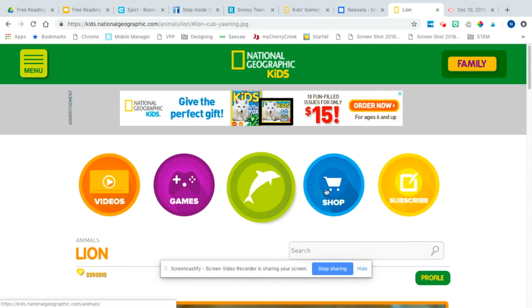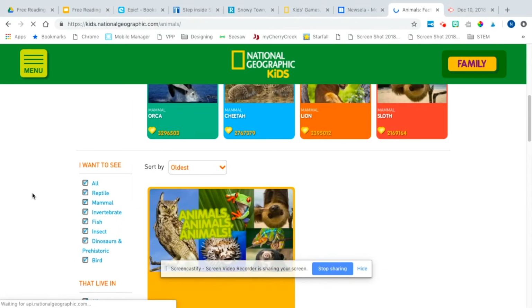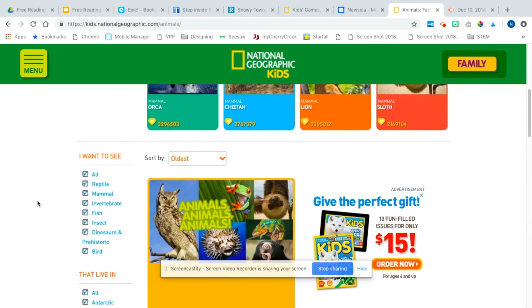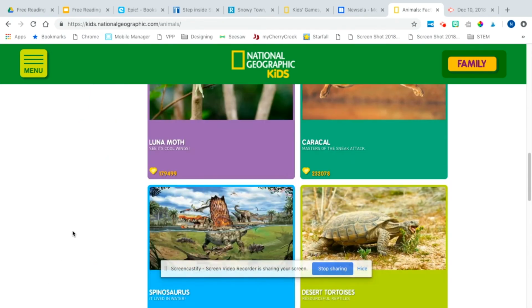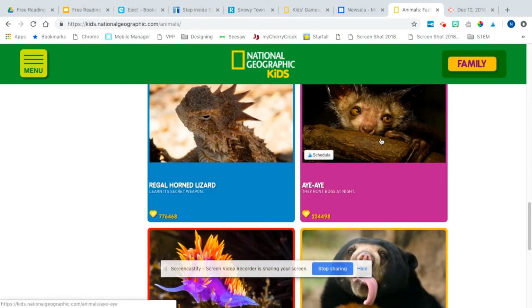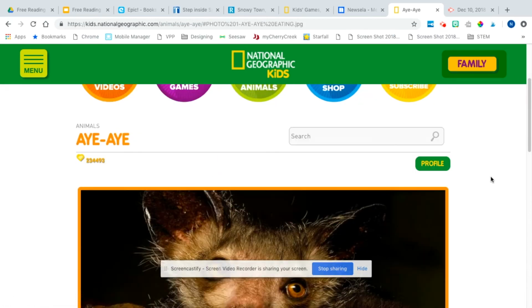When you get there, there are these buttons, and I always click on animals. And this is exactly what kids would see. So it has, here's the different types of animals. Here's where they live. Everything is checked off. The first time you go here, let them explore for 10 minutes. They're going to want to check on the weirdest things. They're going to think, oh, that animal's so funny. I need to read about it. Let them read about it. Do that for 10 minutes.